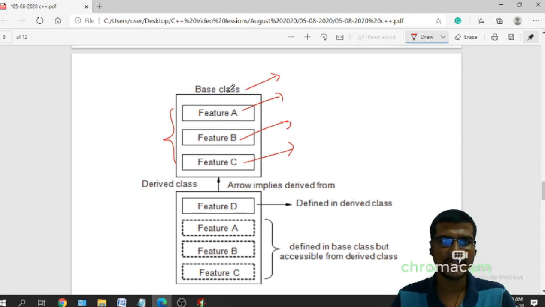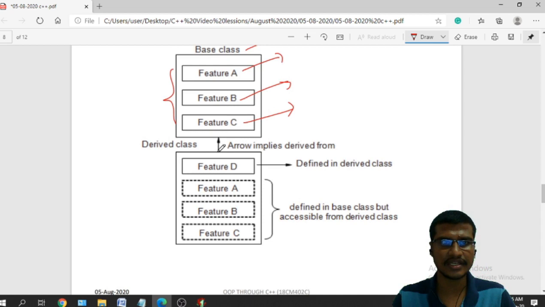In the base class I have three features, and for the derived class, what is the direction? This is your derived class, which is deriving from this base class. The arrow indicates that it is derived from it. What is the meaning of this?